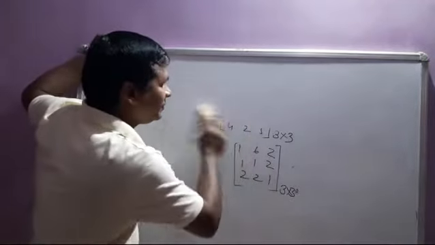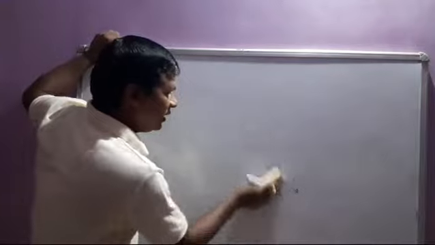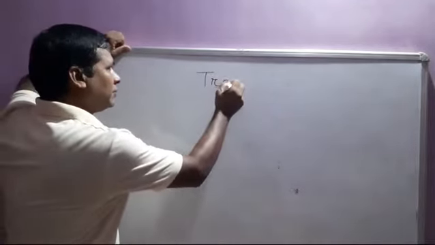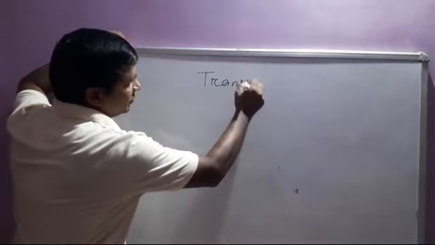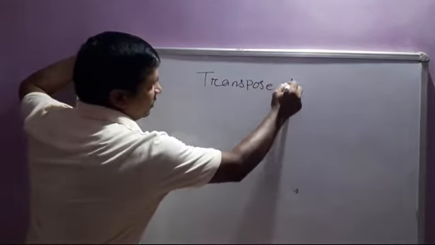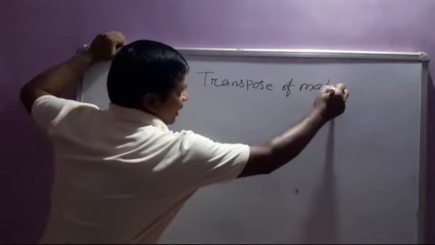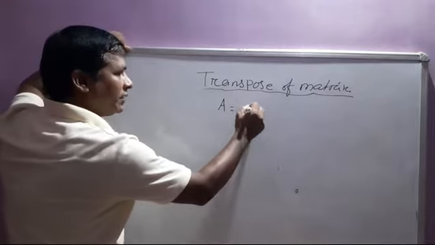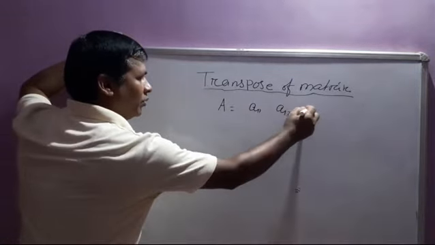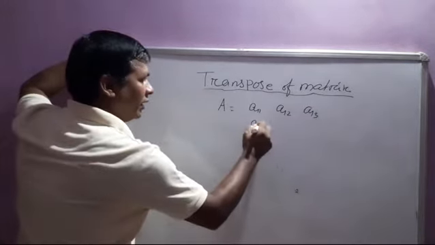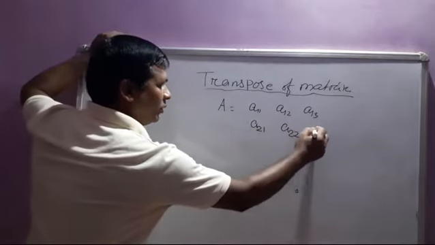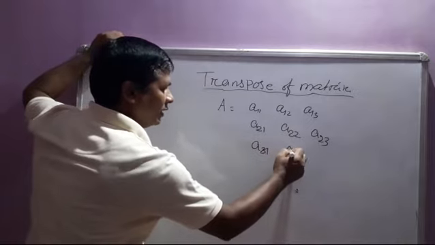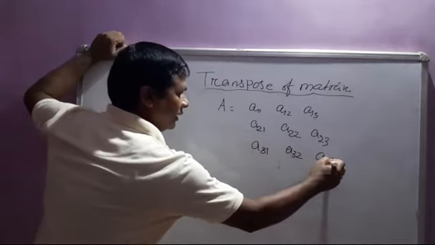Then, the transpose of a matrix. Let A be a matrix A11, A12, A13, A21, A22, A23, A31, A32, A33.